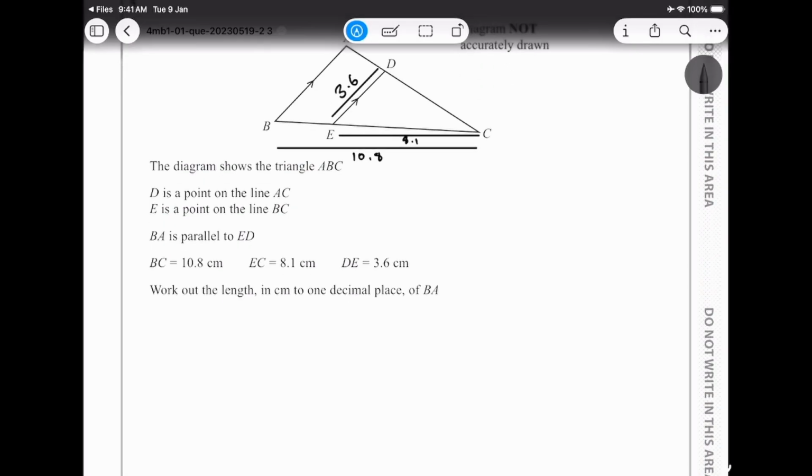Okay, understood. So in triangle ABC, we know that BA is parallel to ED.